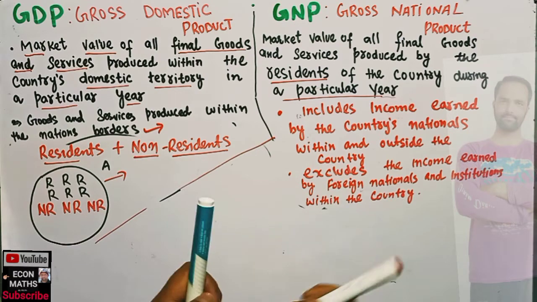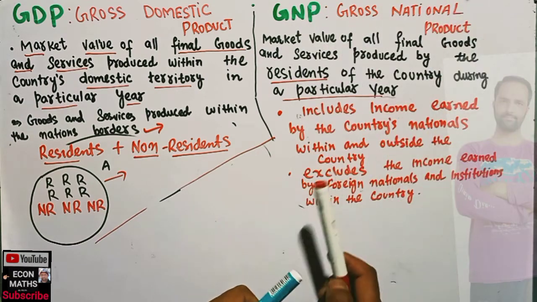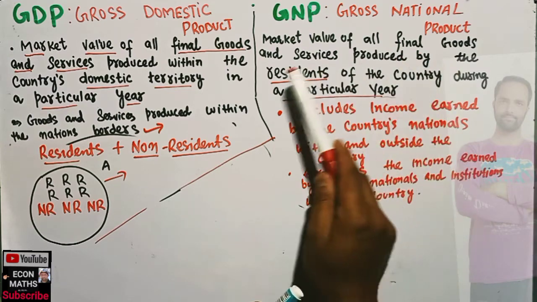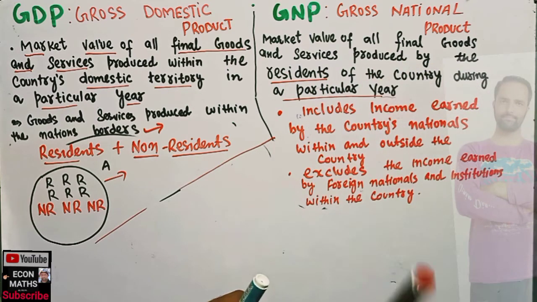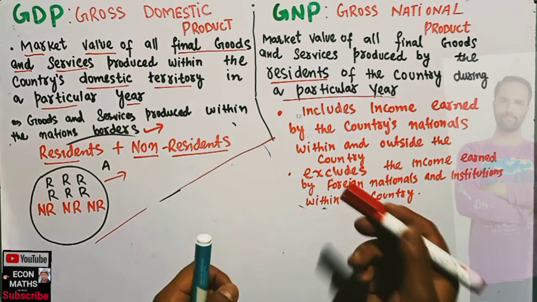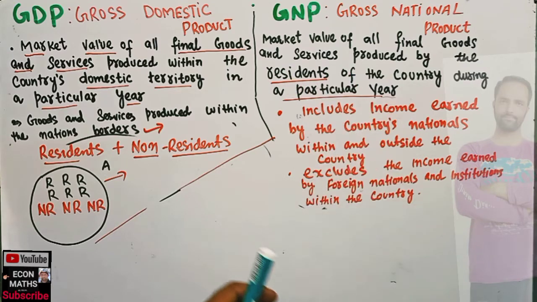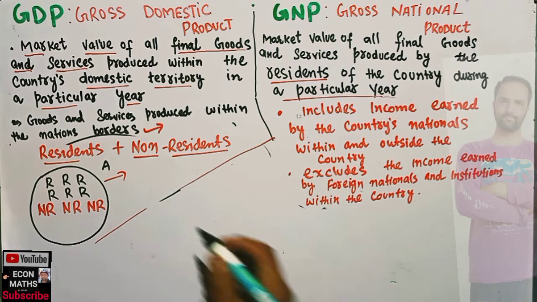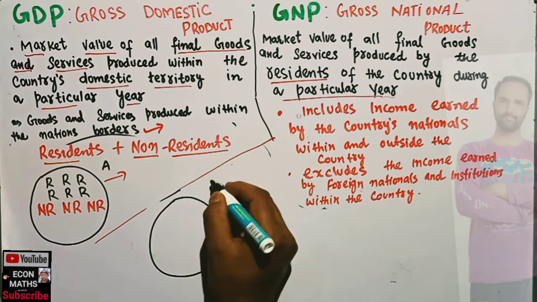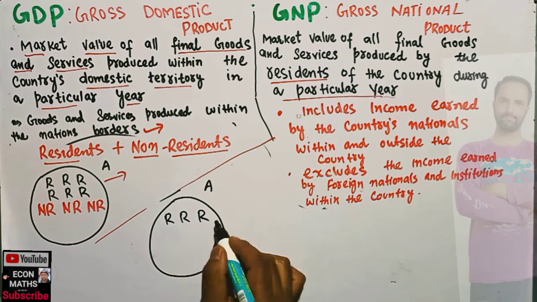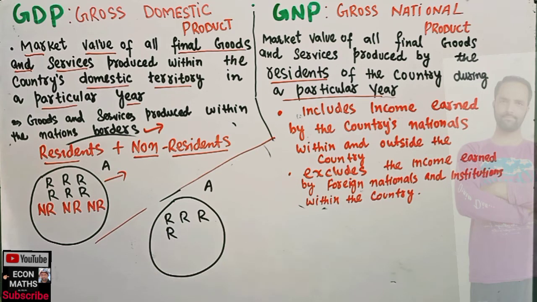Now, what about GNP? GNP is gross national product. It is the market value of all final goods and services produced by the residents of a country during a particular year. We only take the market value of goods and services produced by the residents of a country. Let us take the example further. Let us say we have country A. These black dots denote the residents of this country, and let us say we have the non-residents here also, NR.